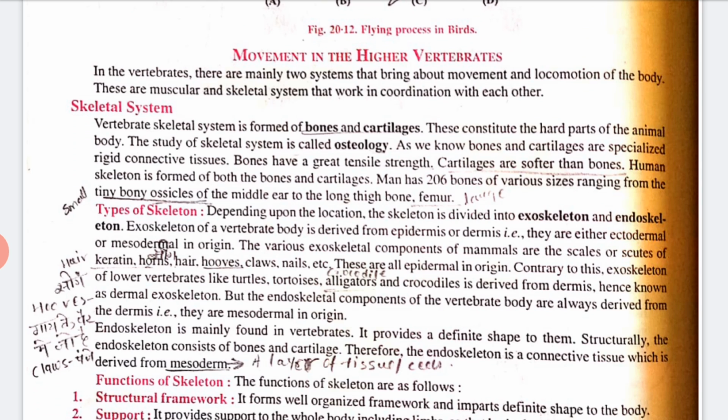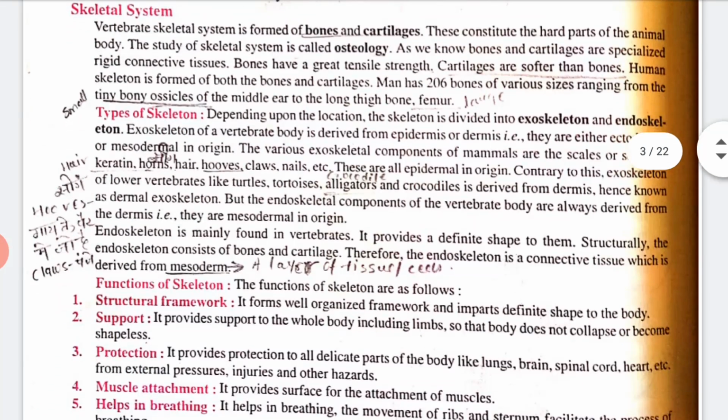Depending upon the locomotion, the skeleton is divided into exoskeleton and endoskeleton. So basically skeleton is of two types. The exoskeleton of the vertebrate body is derived from the epidermis or dermis, that is, it is either ectodermal or mesodermal in origin. The various exoskeletal components of the mammals are the scales of the lower vertebrates like turtle, tortoise, crocodile, that are derived from the dermis, hence they are known as dermal, and they are mesodermal in origin.